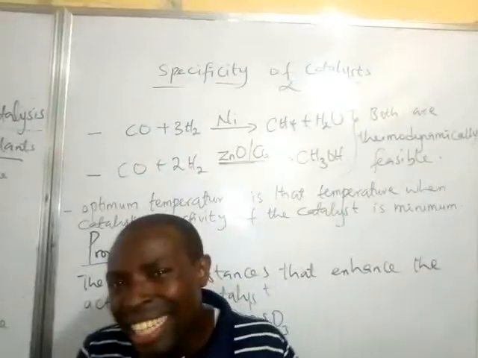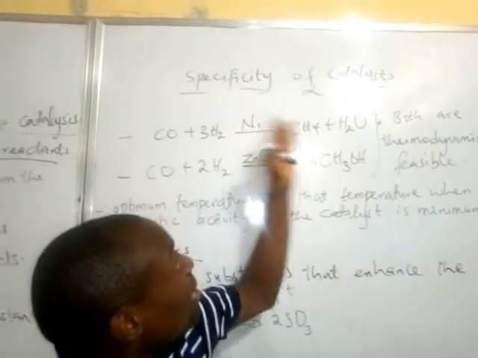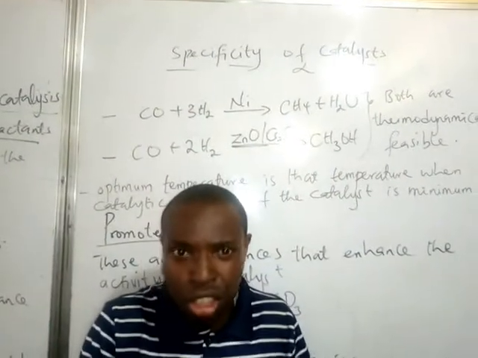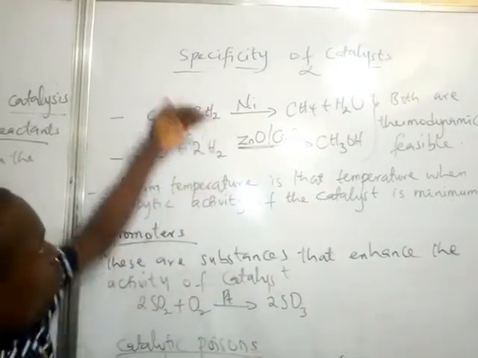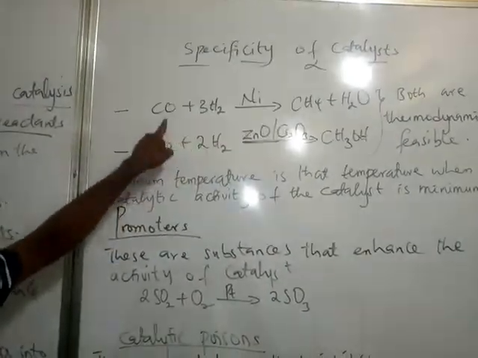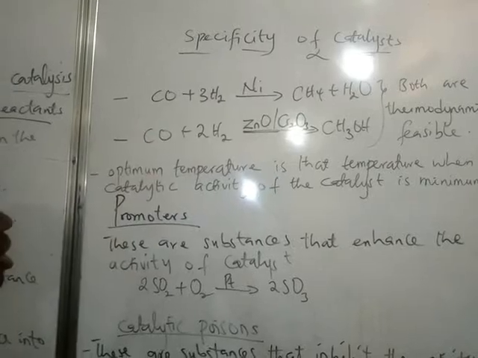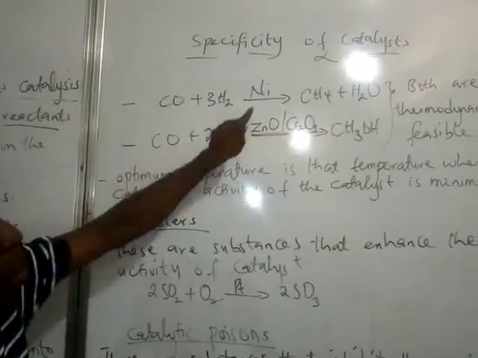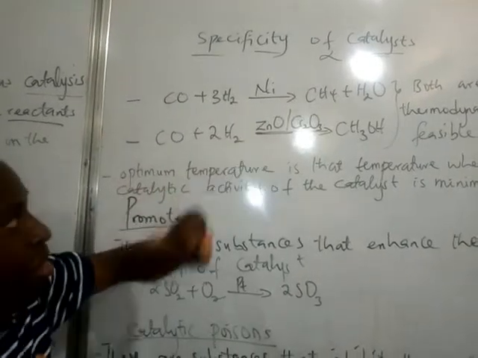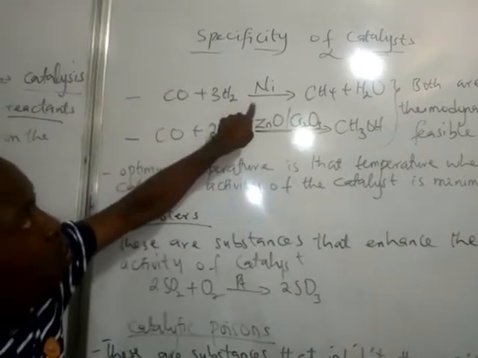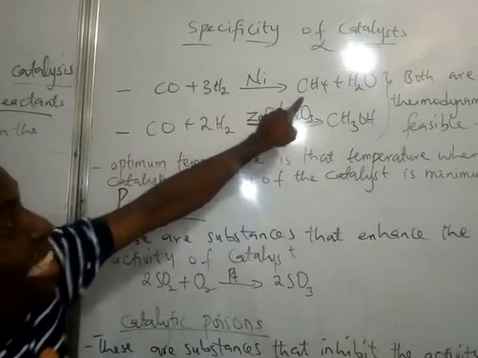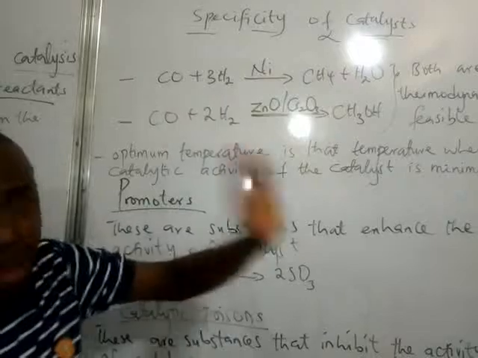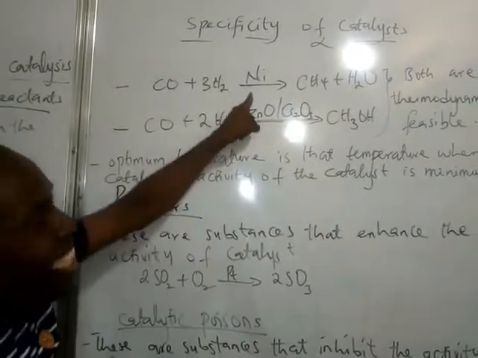Enzymes are catalysts that are highly specific in nature. Look at a reaction where you have carbon dioxide and hydrogen gas. These two reactants are the same, but the catalysts that are used differ. In the first case, we are making use of a nickel catalyst, and the two reactants are the same, but the two products differ. Why? Because catalysts are specific.